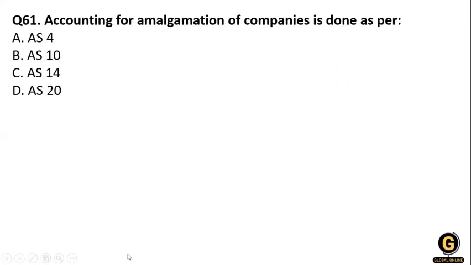Now the next question, 61: accounting for amalgamation of companies is done as per accounting standard 4, accounting standard 10, accounting standard 14, or accounting standard 20. So for amalgamation, it is accounting standard 14. Okay, you have to look at all the accounting standards, Indian accounting standards.